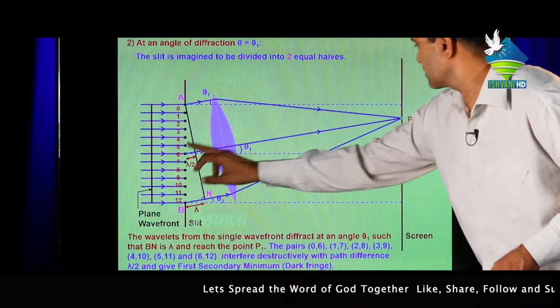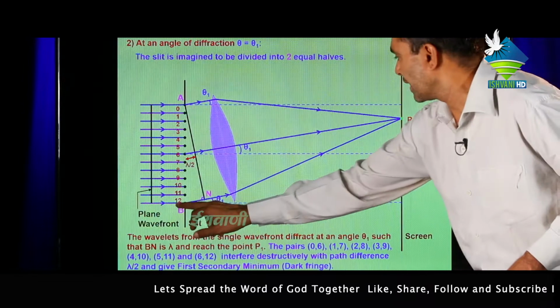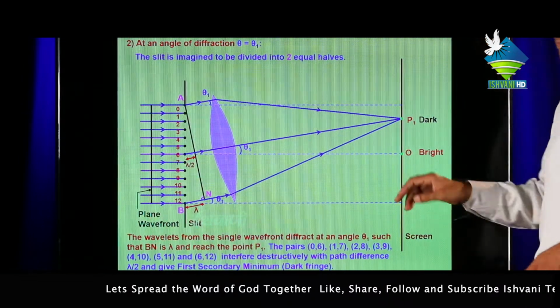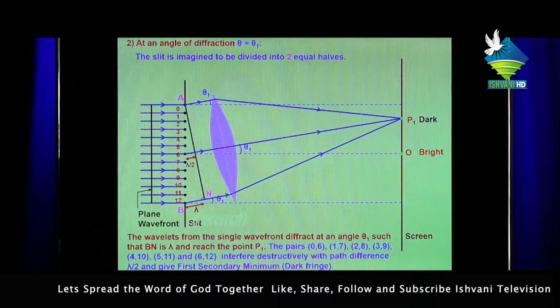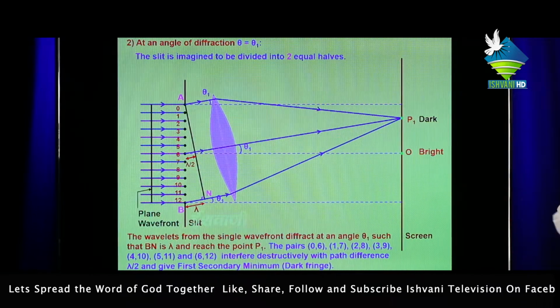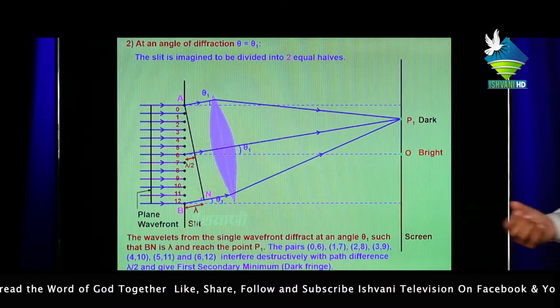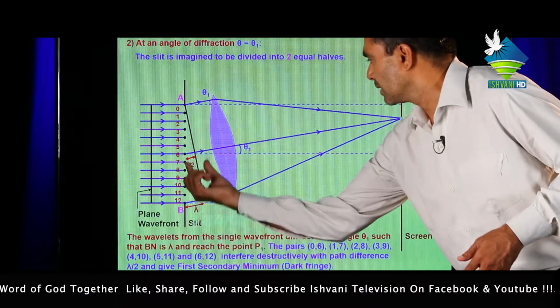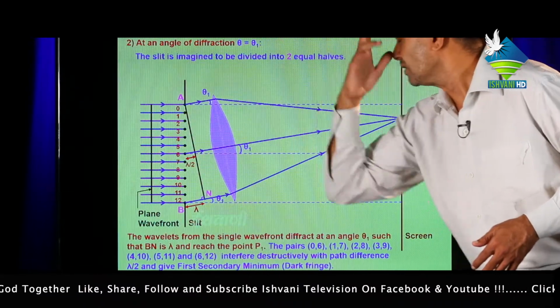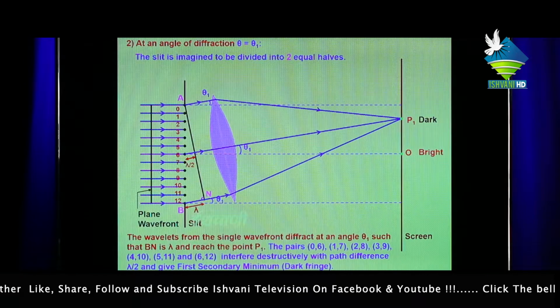From the point 6 they meet at the point O and 12 meet at the point O. Means the wavelets from the single wavefront diffract at angle theta such that BN is lambda, then this is lambda upon 2 and this is 0.